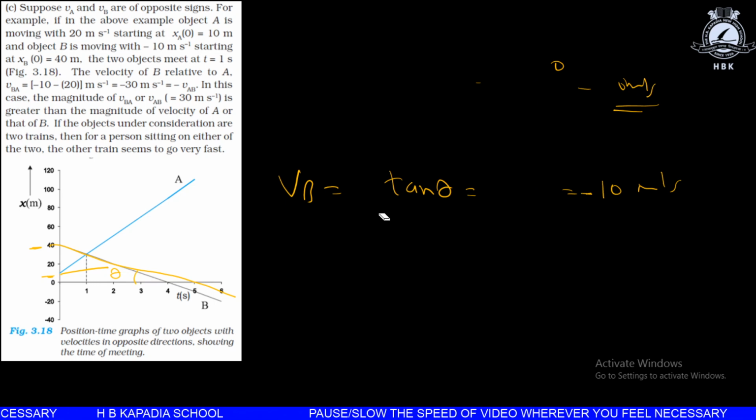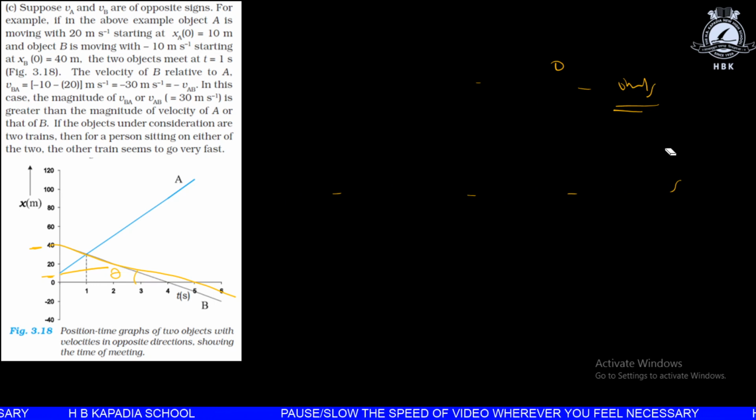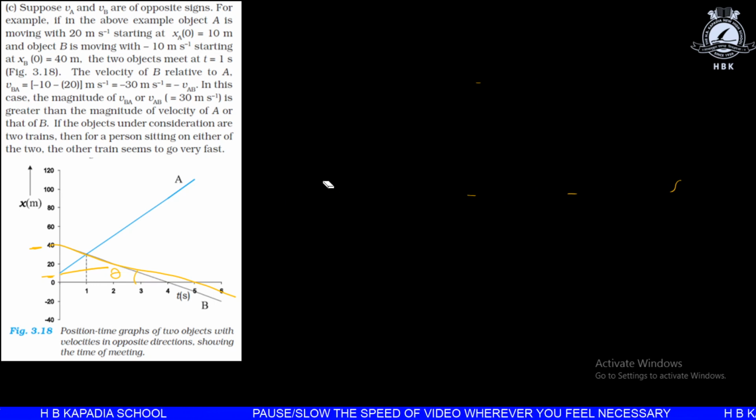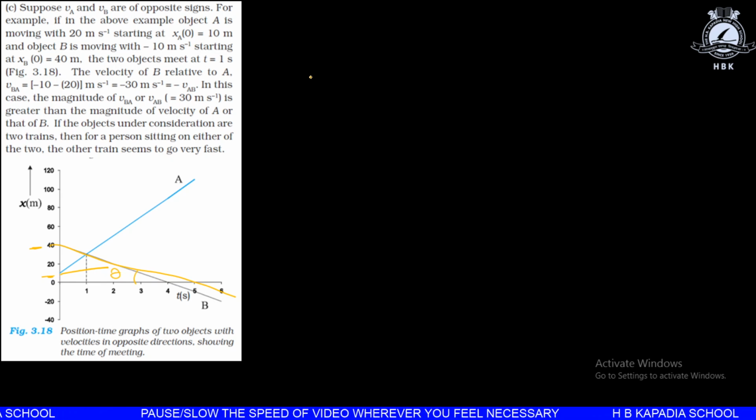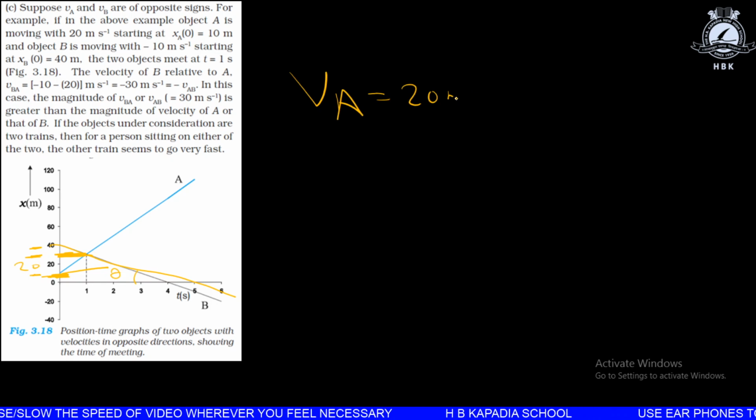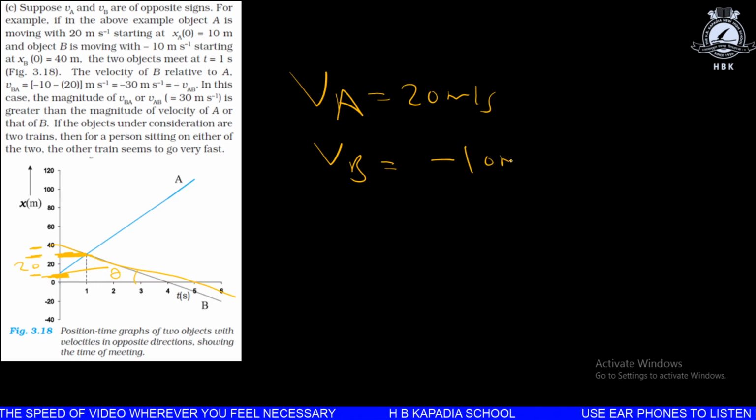The relative velocity is found to be, I can add a relative velocity. Sorry, this is just 30 approximately, it is not mentioned properly, and this is 10. 30 to 10, we get 20, so therefore velocity of A will be 20 meter per second approximately, and velocity of B will be minus 10 meter per second.